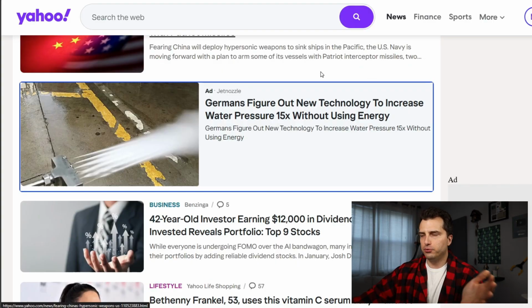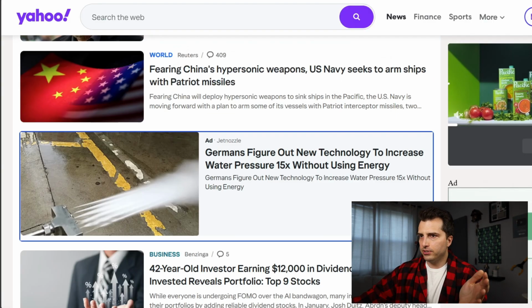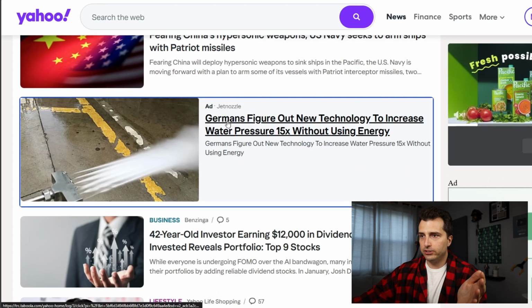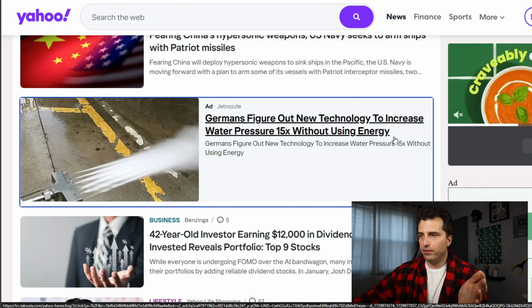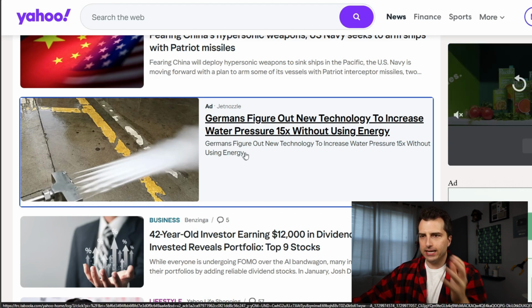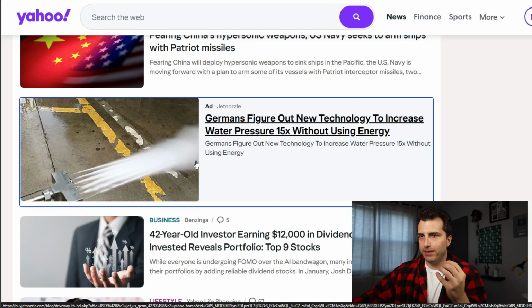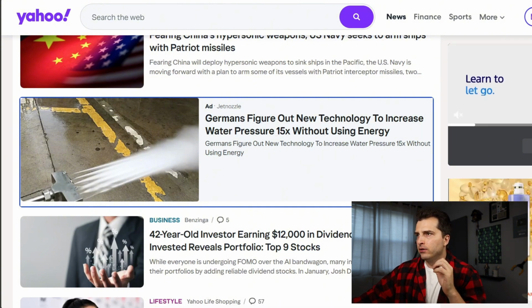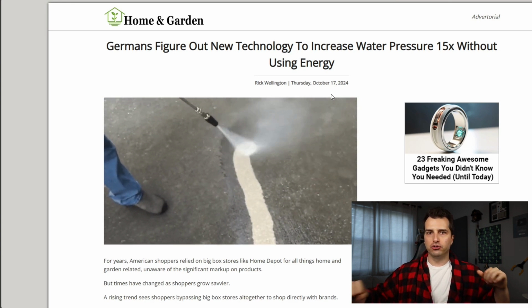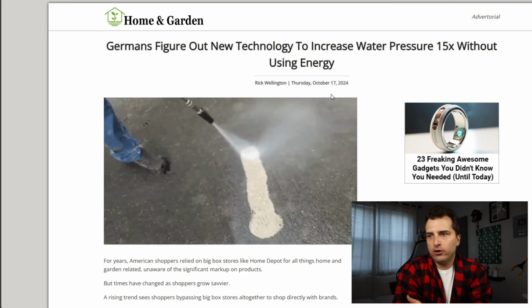So what you see on the screen here is just the Yahoo news page. And as we scroll down the news here, we can see that there's an ad. So this is an ad: Germans figure out new technology to increase water pressure 15x without using energy. It's a pretty intriguing ad. It just catches your attention. It's very clickbaity, with an image here of 10 nozzles. That's pretty cool. So when we click it, we're going to end up on your traditional review blog style promotion.